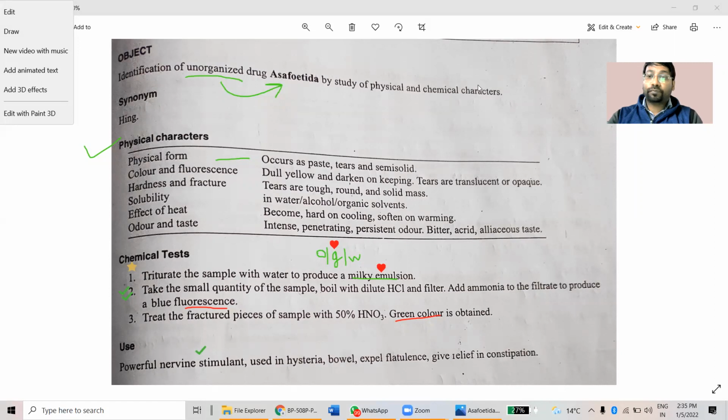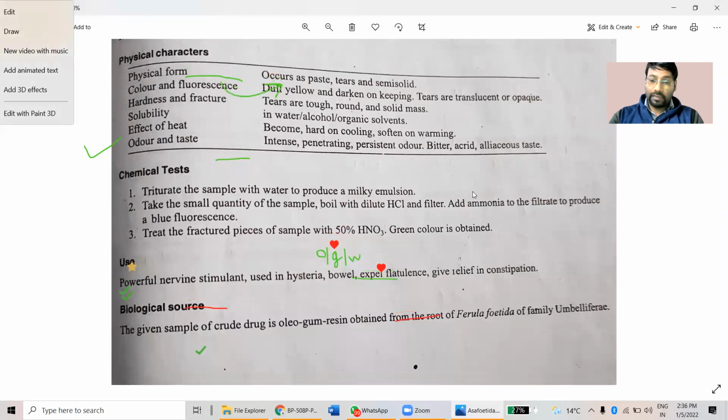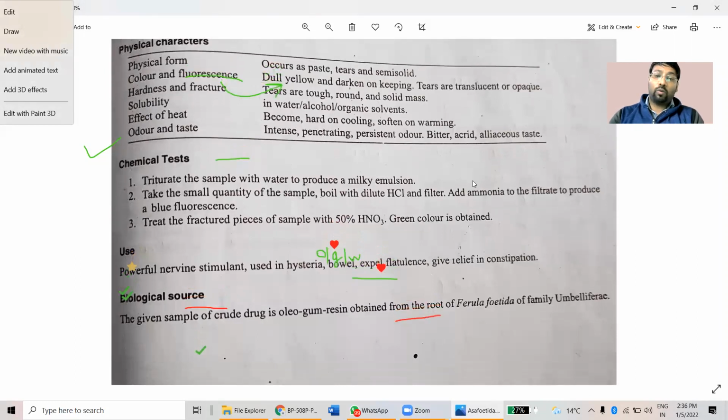Next is the botanical source of this particular crude drug, Asafoetida. This crude drug is an oleo-gum-resin obtained from Ferula asafoetida.